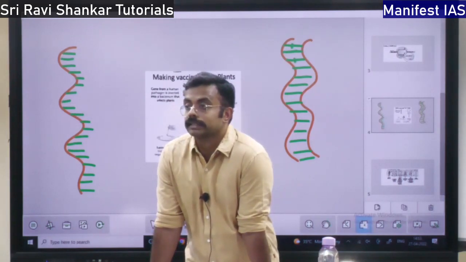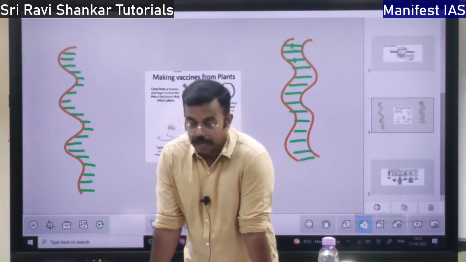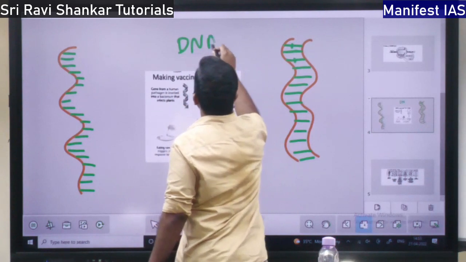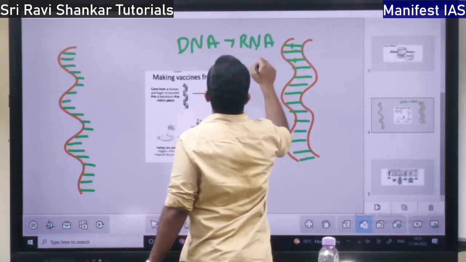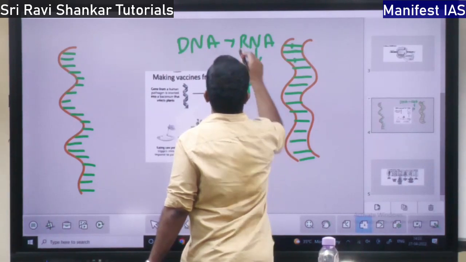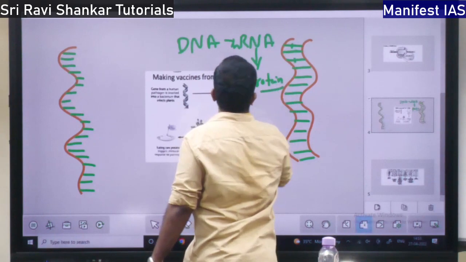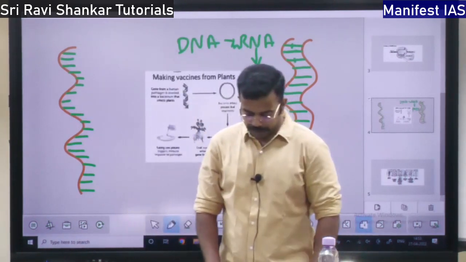First there will be DNA. This DNA is converted to RNA, and this RNA, that is mRNA, is going to produce the protein, right? So this is the basic mechanism.